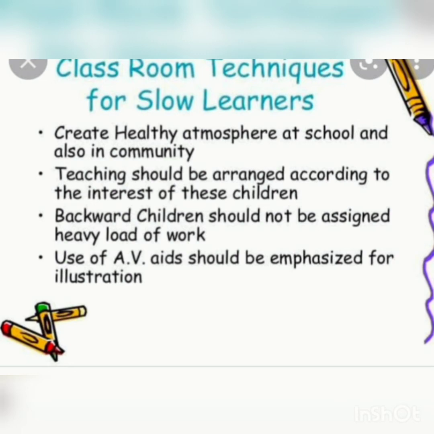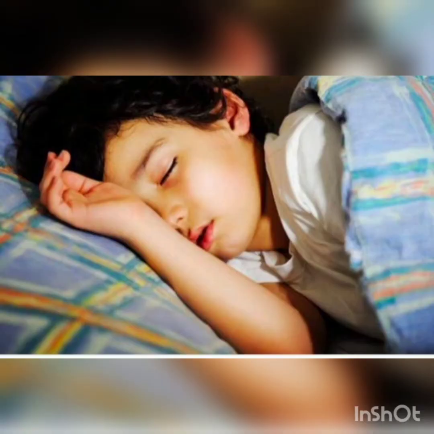That means we can create a healthy atmosphere and environment in the school and also in the community, meaning their family also. The teachers should arrange things according to their interests. Every time they are in a sleepy mood, so we can create new ideas for these weak children.